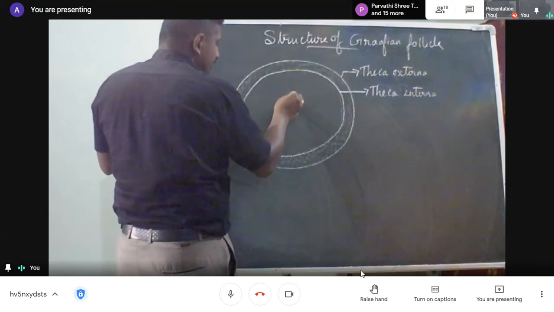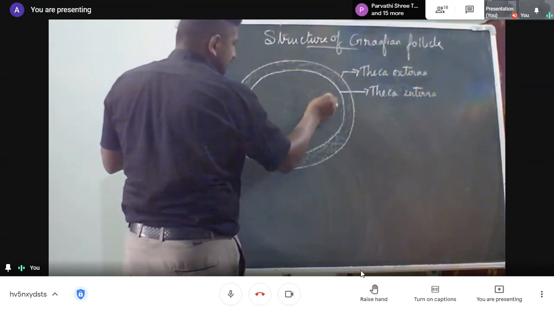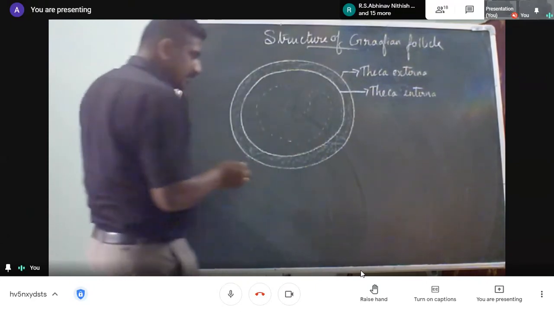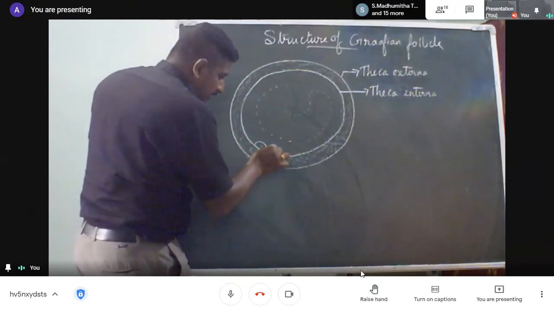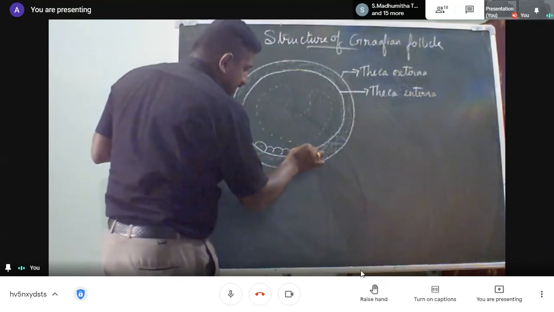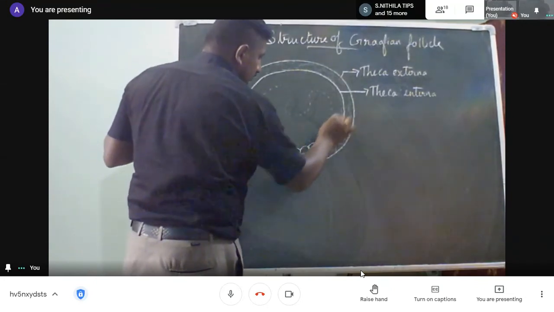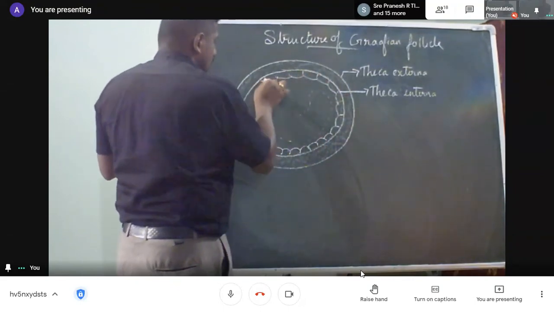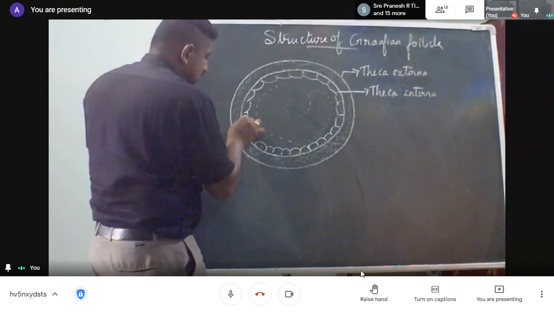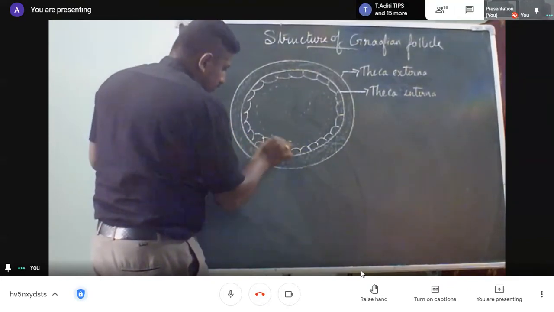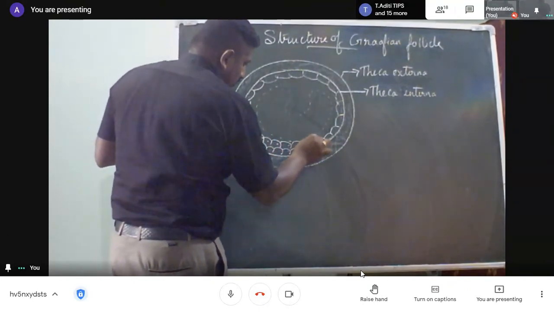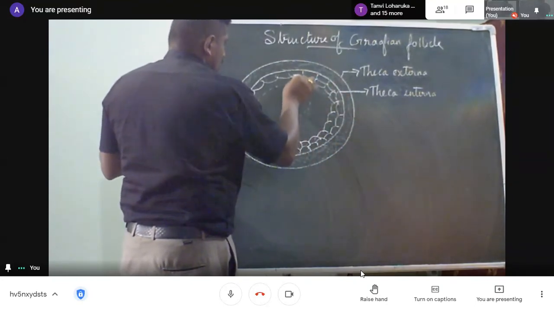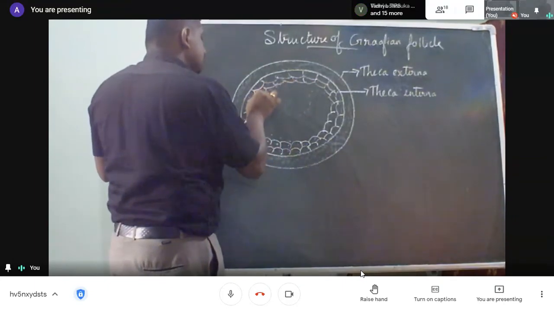Next, surrounding here, we have a lot of cells. What are these cells? We have many layers of cells here. I'll draw the cells. Maybe about 15 layers can be seen.